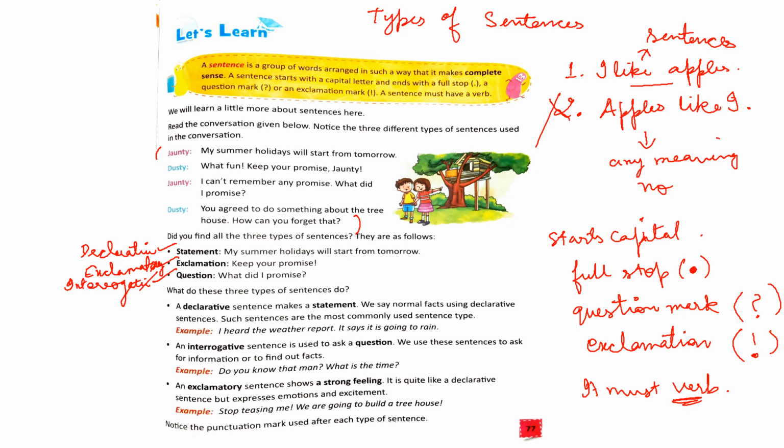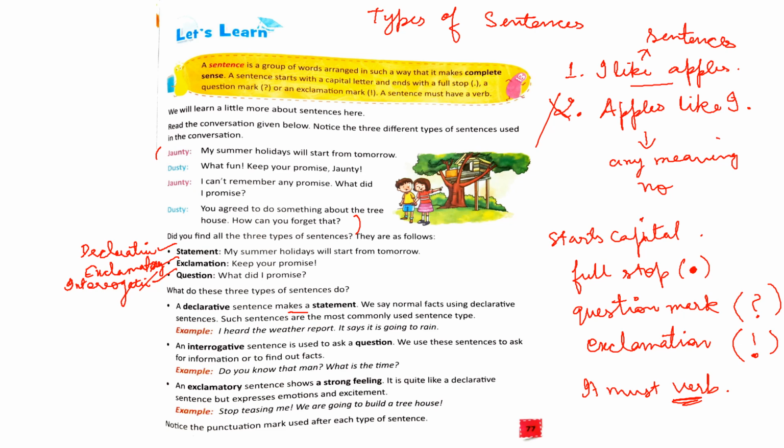Okay, let's discuss the first one, a declarative sentence. A declarative sentence makes a statement. Okay, it makes a statement. We say normal facts using declarative sentences, and declarative sentences are the most commonly used sentence type as well.